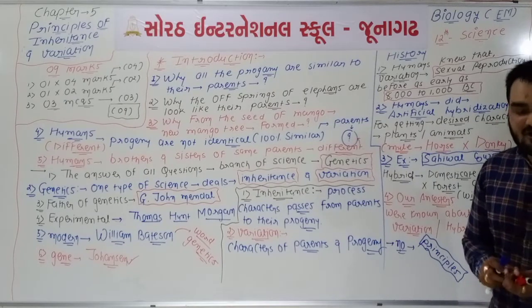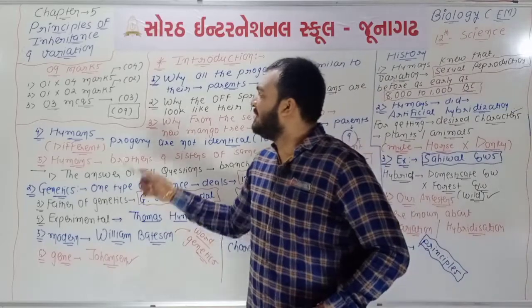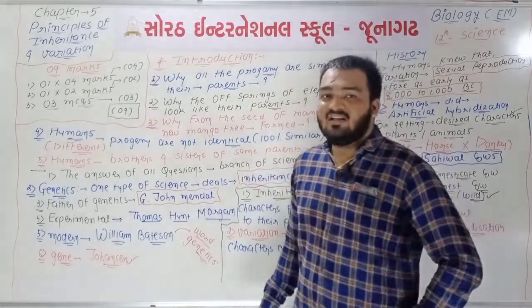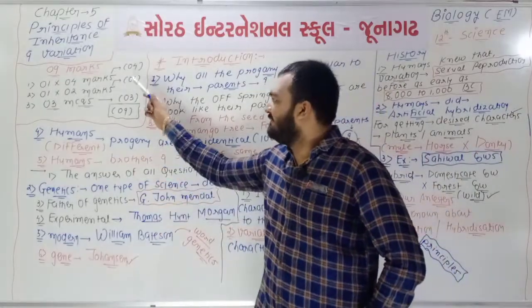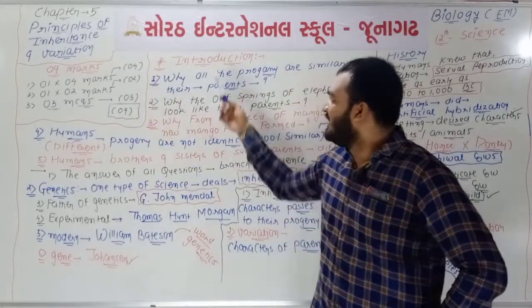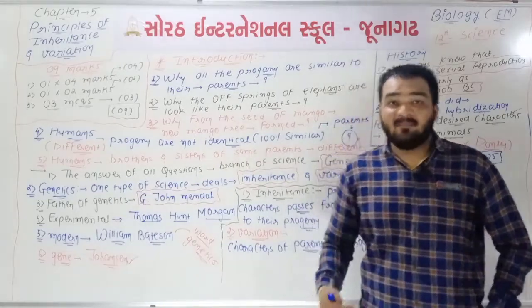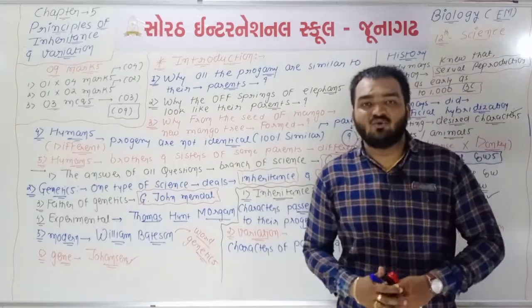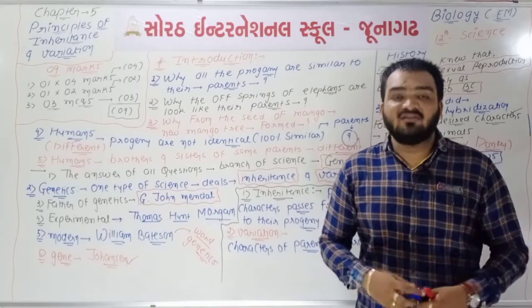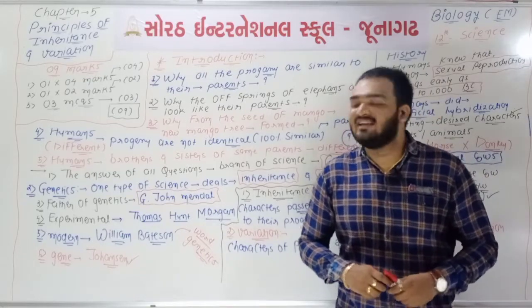Again we are going to revise this lecture at a glance. Chapter number 5, principles of inheritance and variation, is a chapter of 9 marks: one 4-mark question, one 2-mark question, and 3 MCQs. In the introduction, the questions are why progeny look similar to their parents, and why some differences also exist between progeny and parent.